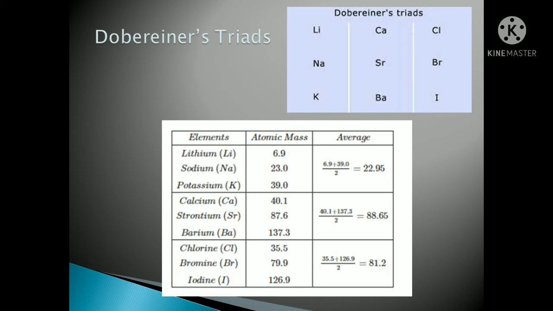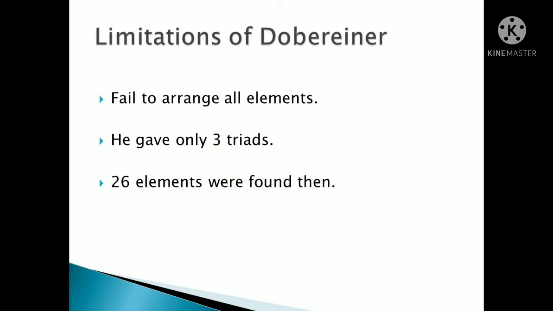But there were some limitations. What limitations of Dobereiner came out? He failed to arrange all the elements. He could arrange only 3 triads, not more than 3. Only 9 elements were distributed, and only 26 elements were known at that time. He could not take out more than that.